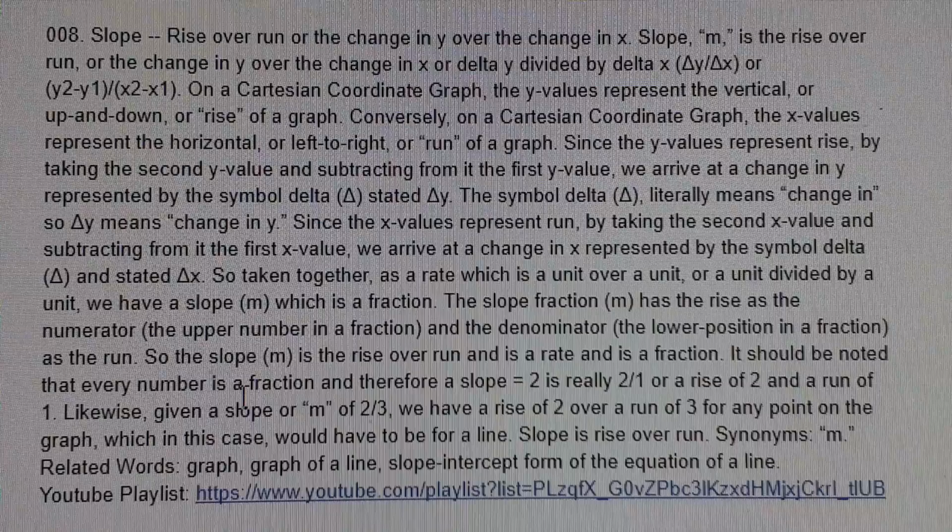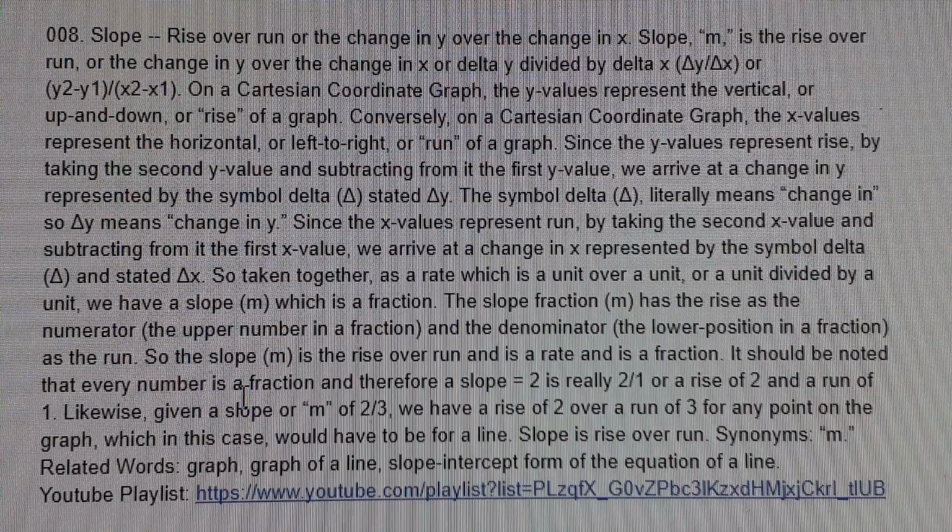So taken together as a rate, which is a unit over a unit, or a unit divided by a unit, we have a slope (m), which is a fraction. The slope fraction m has the rise as the numerator (the upper number in a fraction) and the denominator (the lower position in a fraction) as the run. So the slope m is the rise over run, and is a rate, and is a fraction.